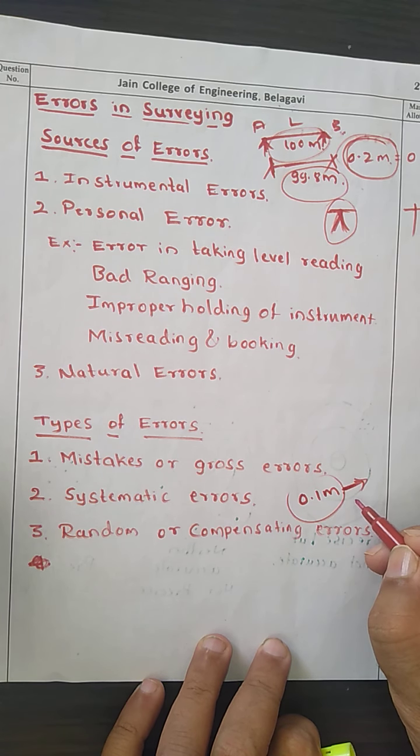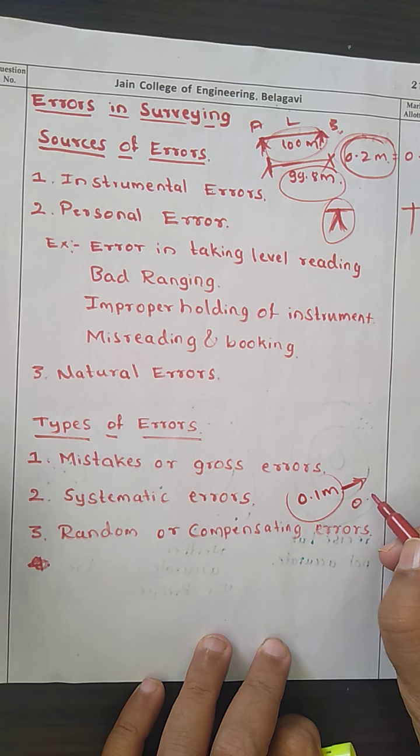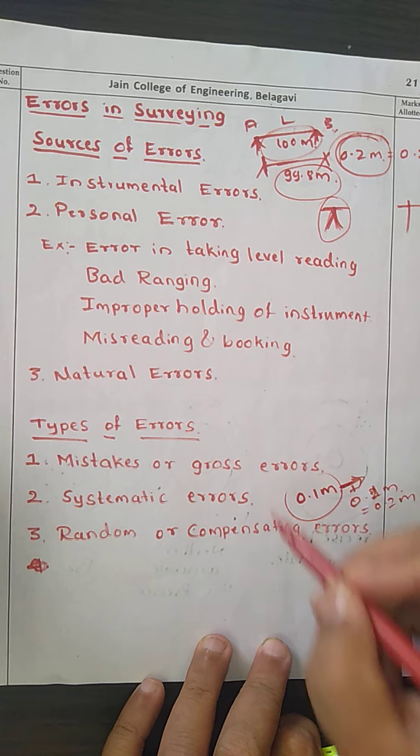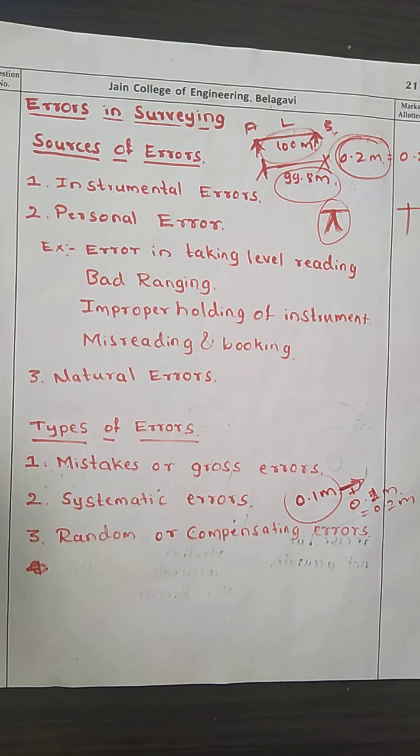Now for the second reading, again you add the same error, so your reading will be off by 0.2 meter. So when you take a number of readings, this 0.1 meter error will remain.